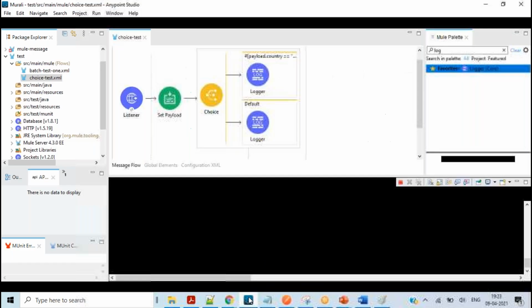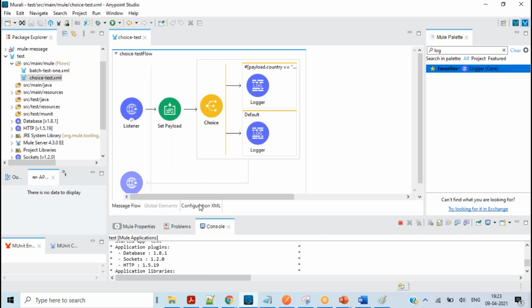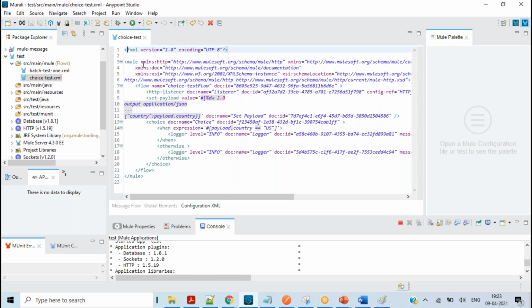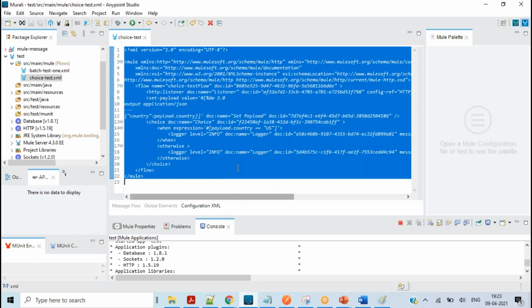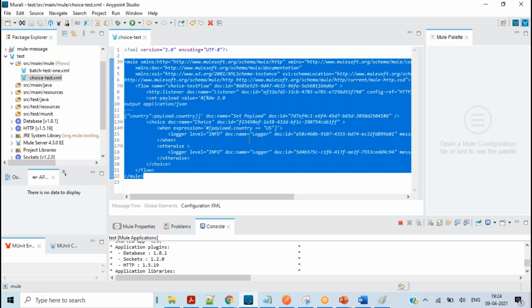Let's go to Anypoint Studio. If you see here, this is the visual view. If you go here, do you understand this code? It is very complicated to understand. This code has all the XML data, which is going to be converted into Spring. If a person is from a non-technical background, how would they understand it? It's very complicated for a user to understand.